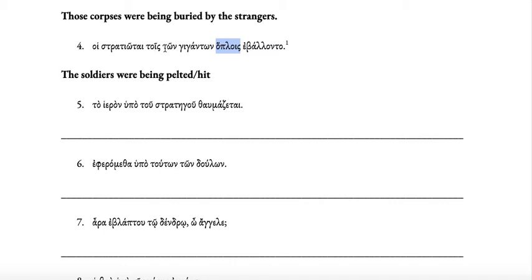Now this is a genitive sandwich, so we need to take tois and hoplois together, which is dative plural, with dative of instrument, with the weapons. And then ton gigantwn is genitive plural. And so that means of the giants, ton gigantwn.